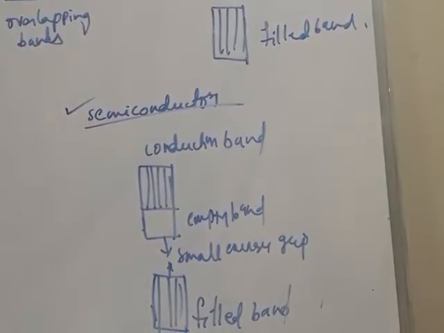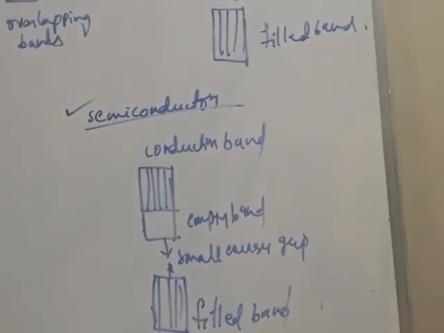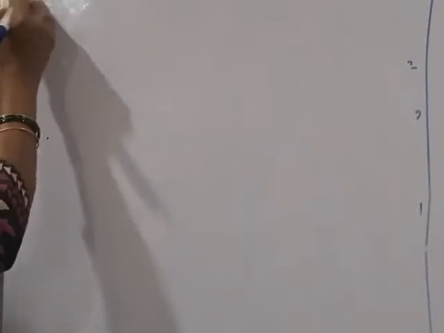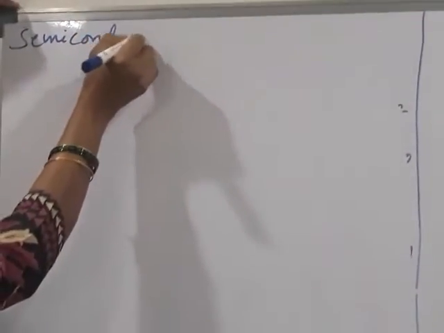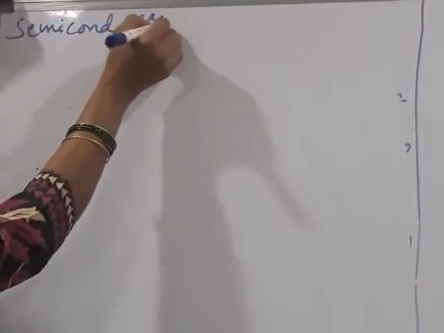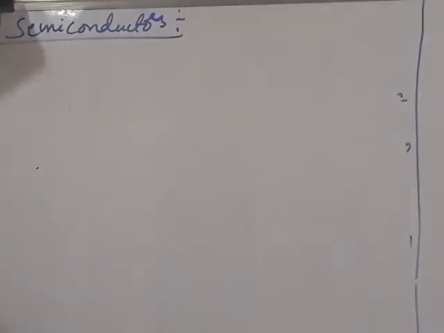Next, solid semiconductors. Generally, semiconductors are used in solar cells.